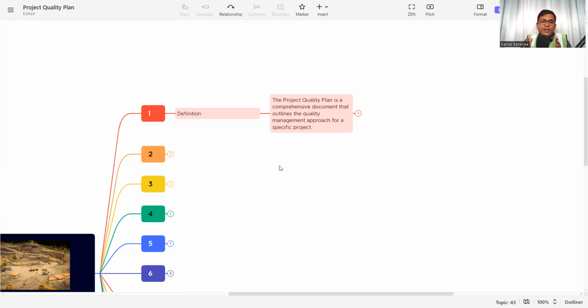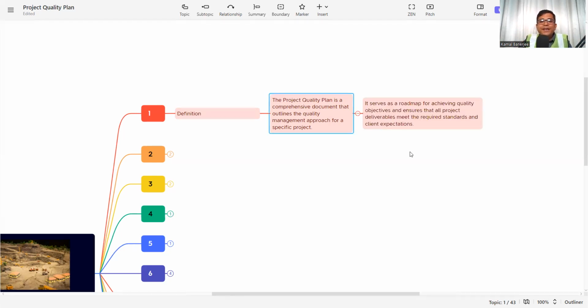So everything is a sub activity for the concrete. Now if we want to write a project quality plan for the concreting activities, all these sub activities will be incorporated into the plan. The same way, for the project quality plan, all the activities and sub activities required to deliver the project are to be written in the plan.